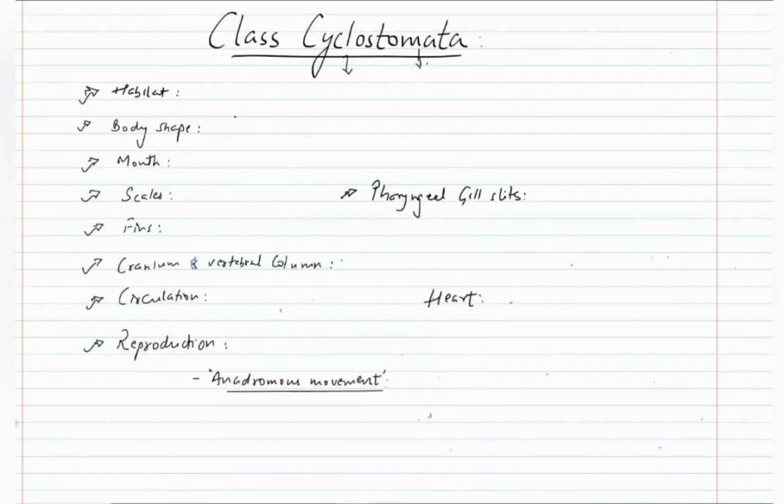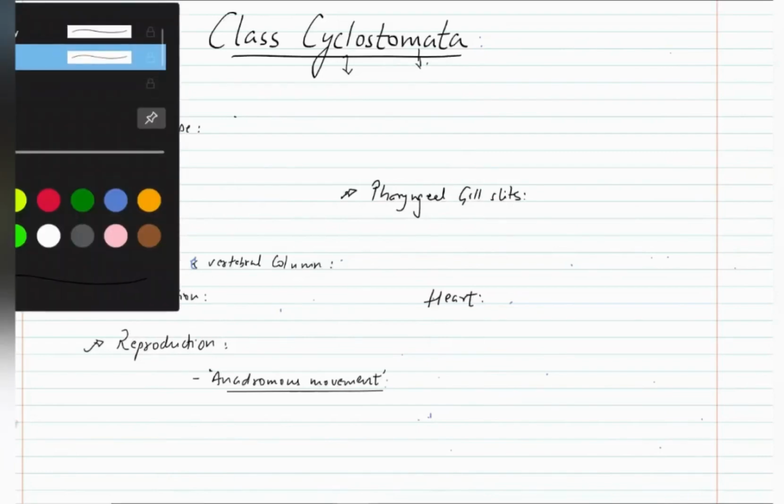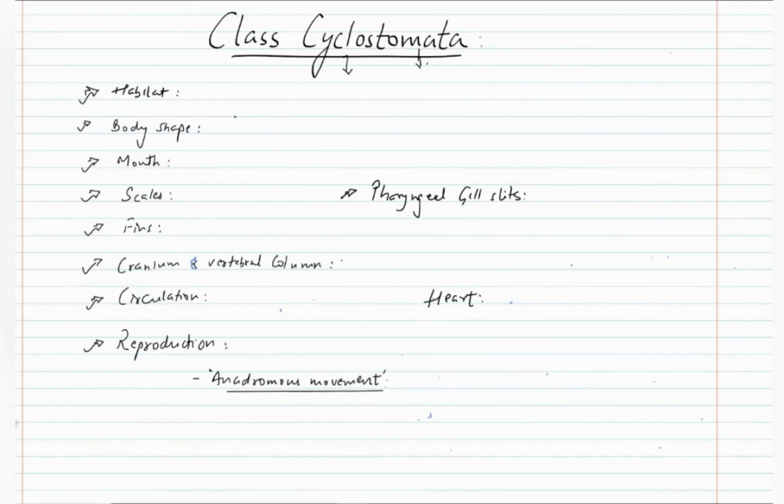In the previous video, we had discussed about phylum Vertebrata. In this video, we are going to discuss about class Cyclostomata, which belongs to Agnatha, which means jaws are absent. The word Cyclostomata comes from two words. Cyclo means round, stomata means mouth. So these animals have a rounded mouth. These animals have a round mouth.